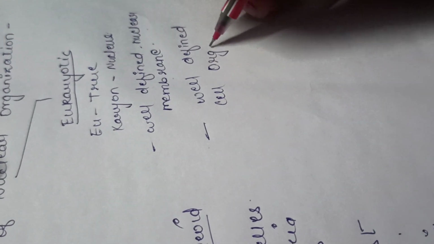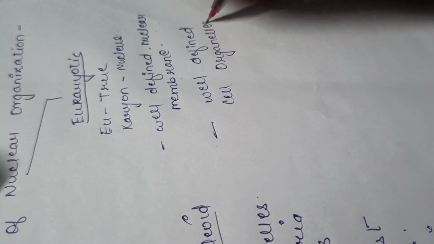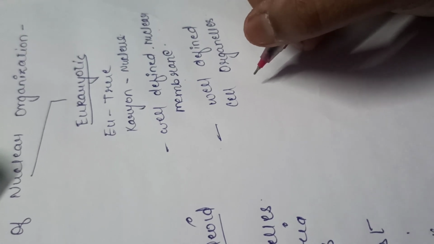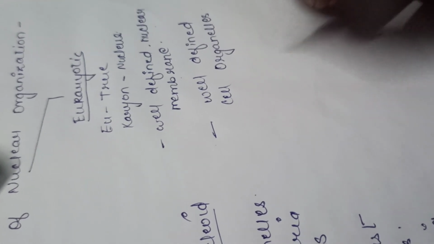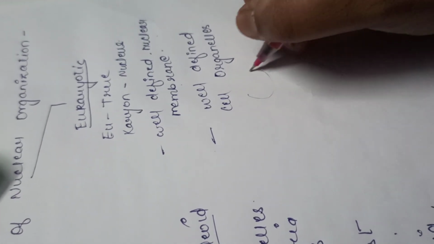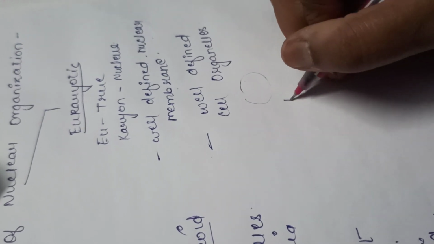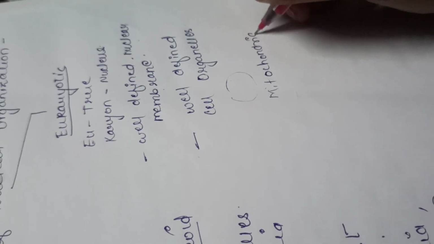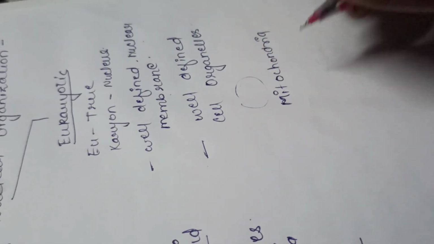well-defined cell organelles. Okay, well-defined cell organelles means what? That organelles are membrane bound, having their own membrane. Just like mitochondria is fully developed and present for energy production. Chloroplast is there.